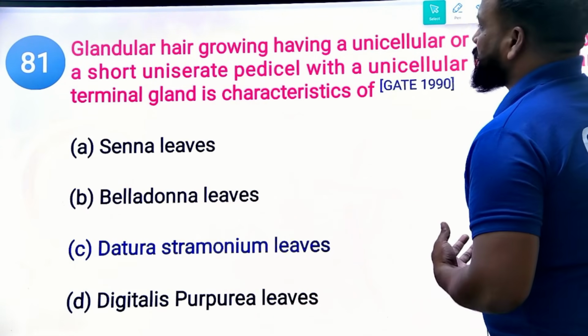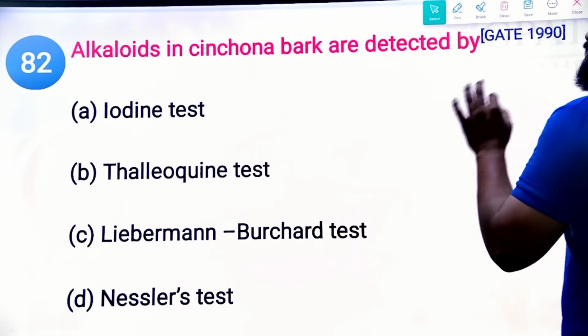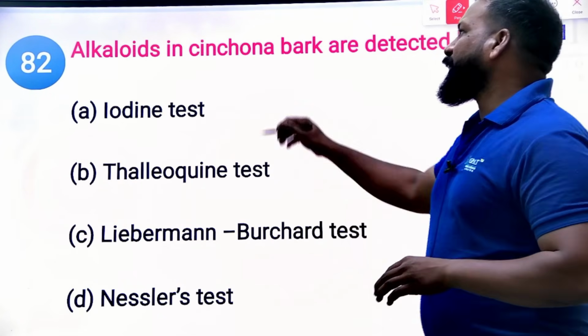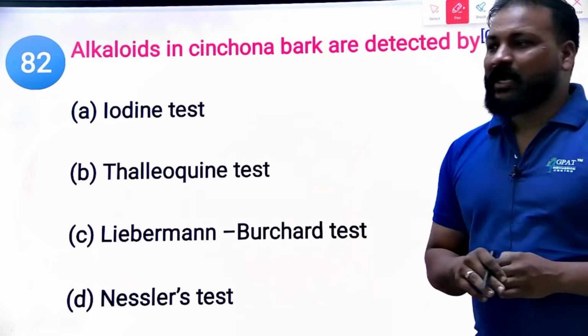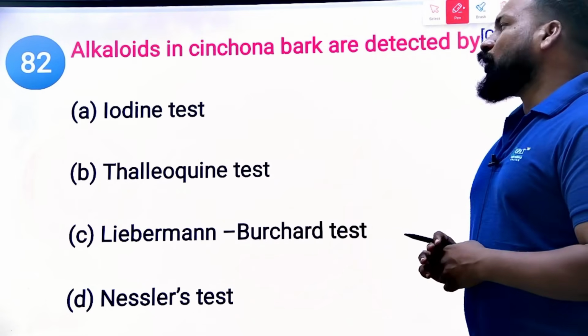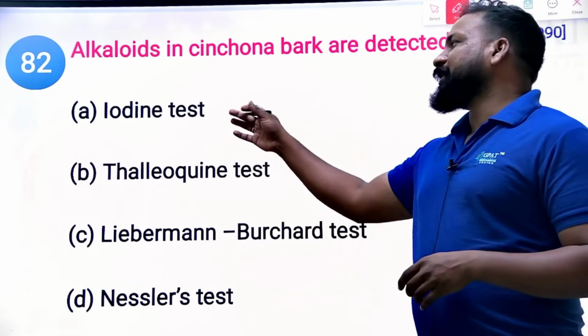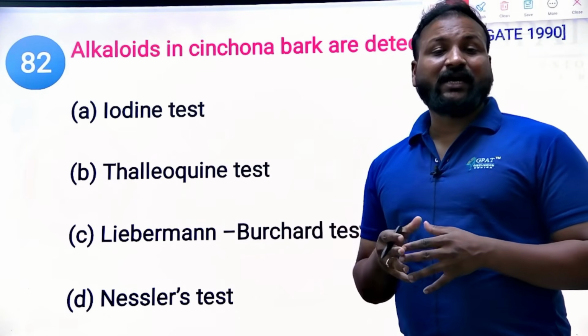Next. Alkaloids and Cinchona bark are detected by what? Okay, cinchona bark. I'll give you a hint here. You can eliminate two options directly. This is the Liebermann-Burchard test, and also iodine, because iodine is for the Liebermann-Burchard.